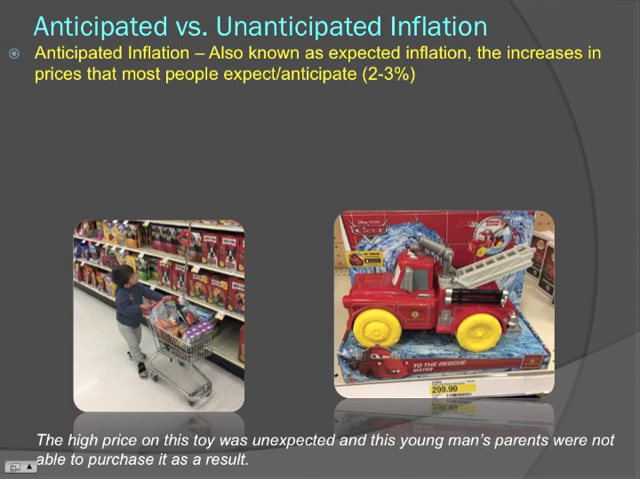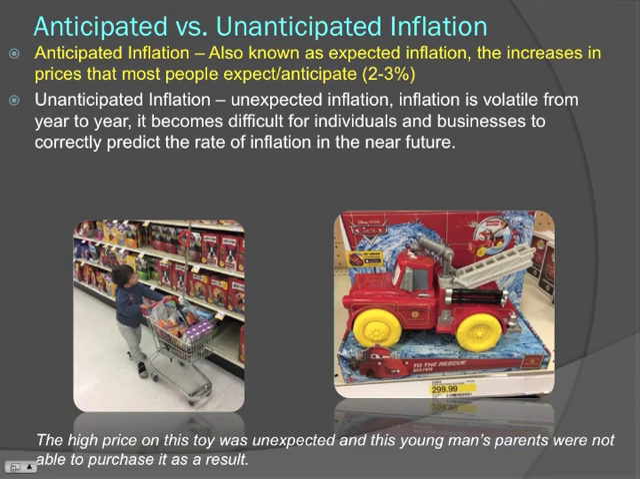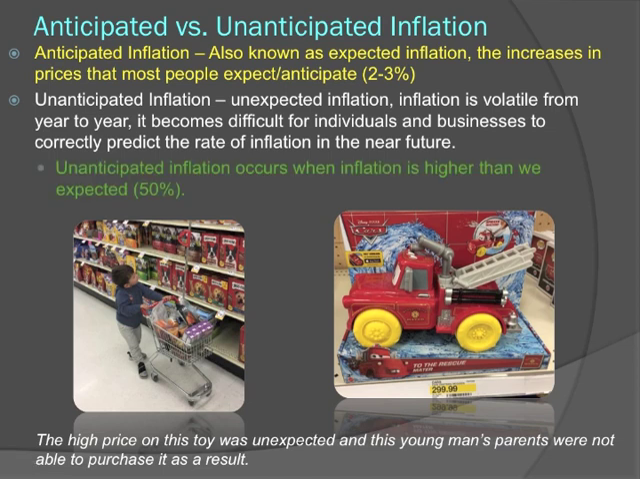And of course, we expect about 2 to 3% inflation every year. It's normal to have some inflation. In fact, it actually speaks to the health of an economy. If we have some inflation, particularly demand-pull inflation, that indicates that the economy is moving along as it should. Unanticipated inflation, however, is when inflation becomes out of control or volatile or hard to predict. So unanticipated inflation is inflation that is higher than we expected.